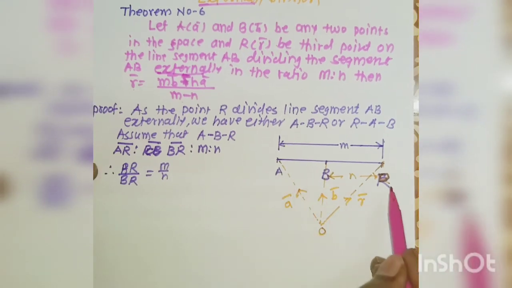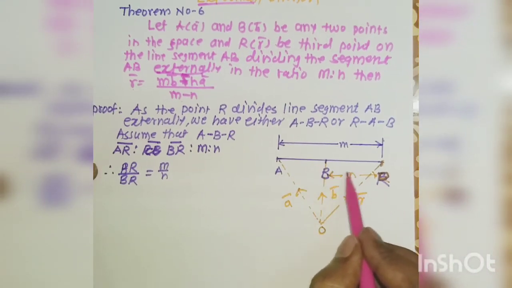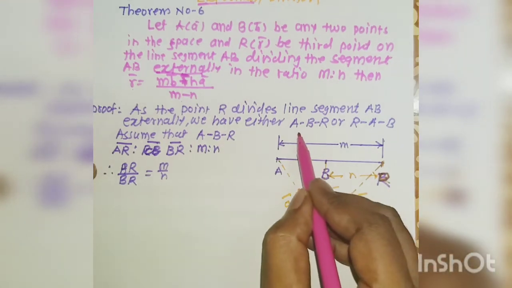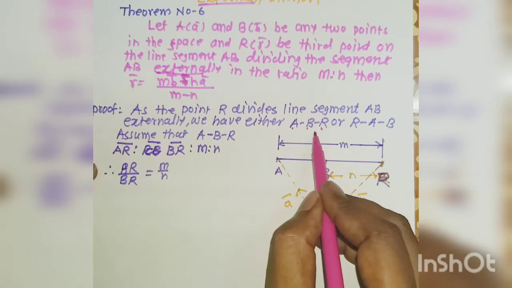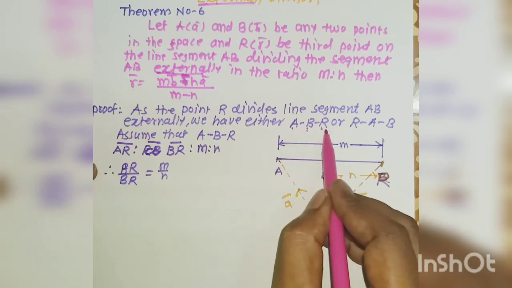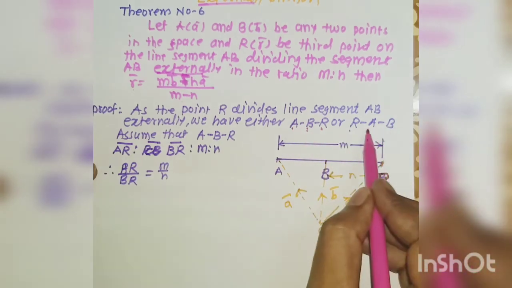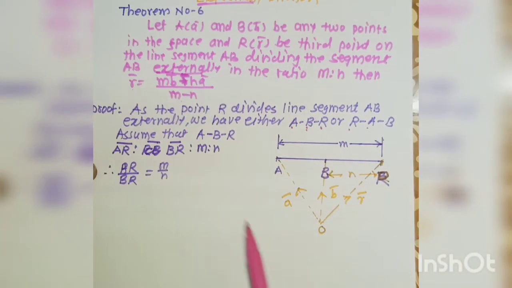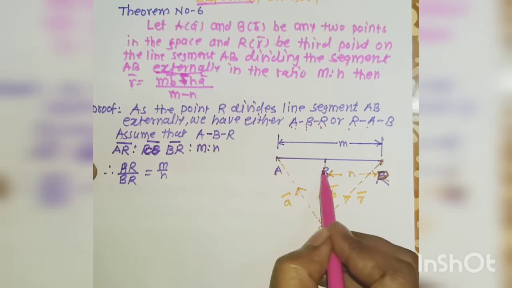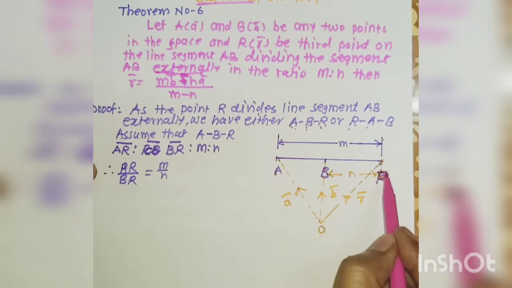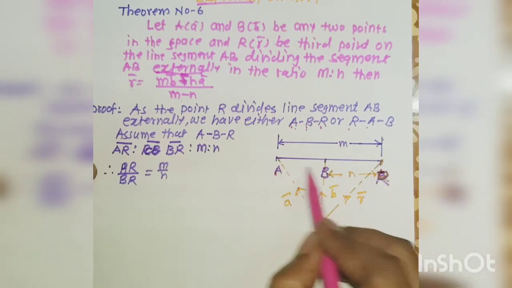Now here, for points A, B and R, there are two possibilities. First is A, B, R, which means B lies between A and R. Second is R, A, B, where A lies between R and B. We assume the first possibility, A, B, R. First take A, then B and R. R divides AB externally.